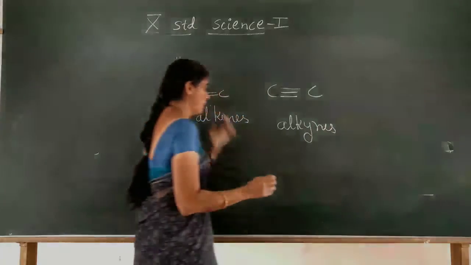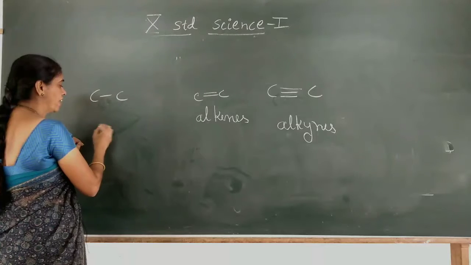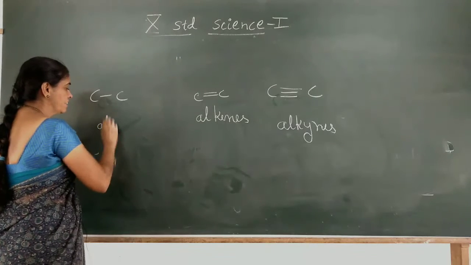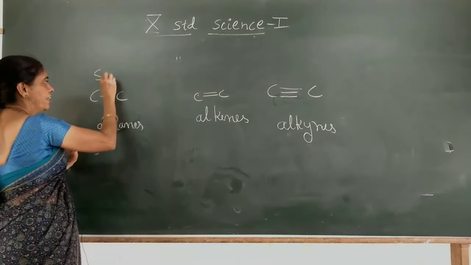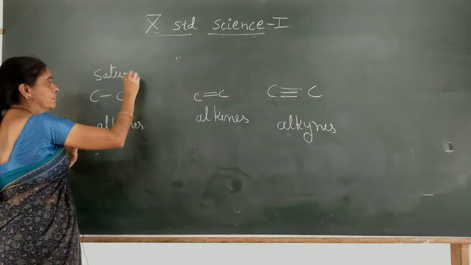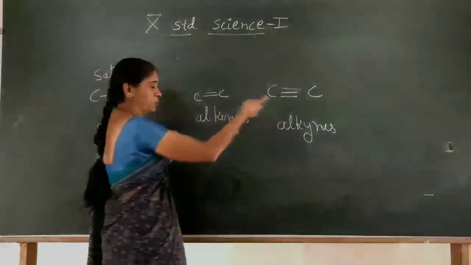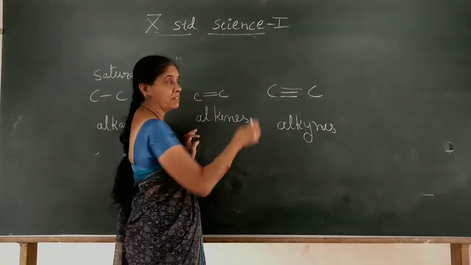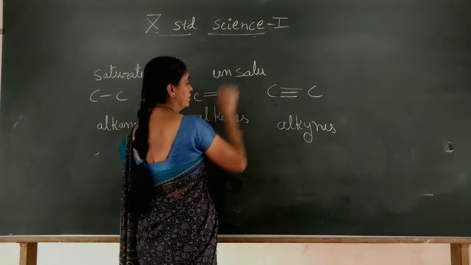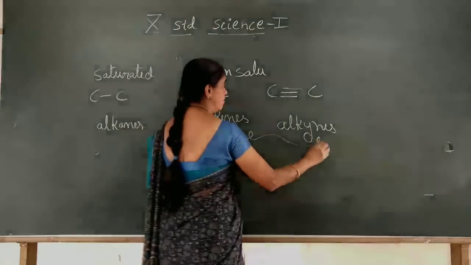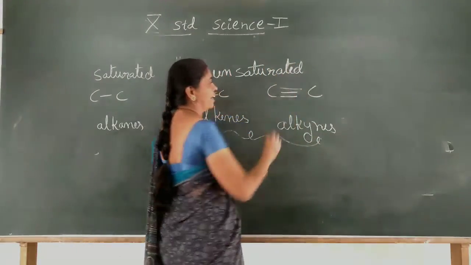In the last class we studied only carbon to carbon single bonds. It is alkanes we have studied. It is a saturated hydrocarbon, whereas if either a double bond or a triple bond is present in the hydrocarbon, it is called an unsaturated hydrocarbon. These two together are called unsaturated hydrocarbons. Why is it called unsaturated?